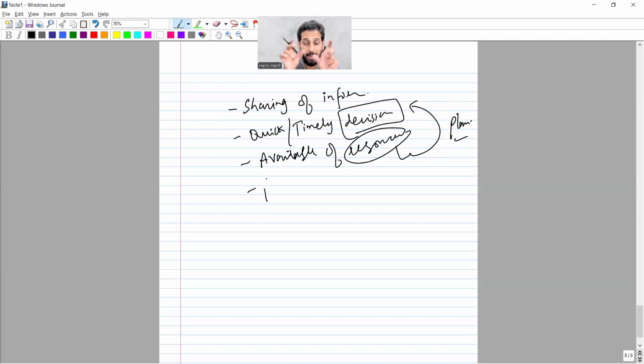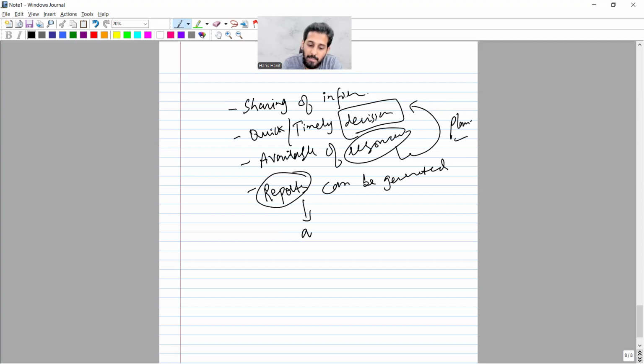ERPS can generate the reports as well. Enterprise resource planning system. Reports can be generated, and with the reports you can assess the performance.